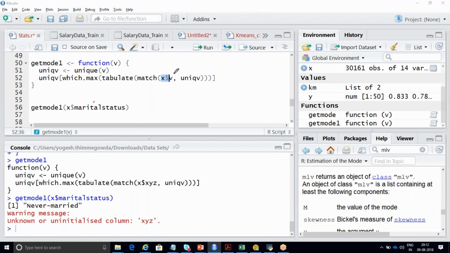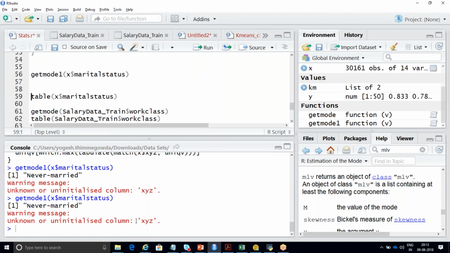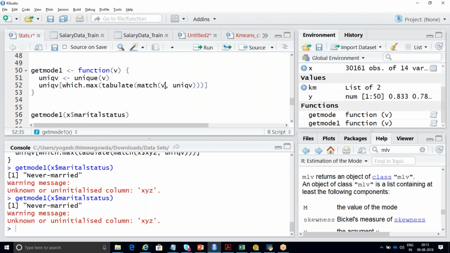Okay, let me try to do it in this way. Sorry, Yogesh. Now if you run the get model, will it work or not? I've already run it. See, it is giving you a wrong answer. Line 56, can you run it once again? Yes, I've already run it. Because now you declare V as a parameter, no? In the function, instead of XYZ, you change to V. Yes, I've removed that X dollar as well. Earlier I had written X dollar marital status.